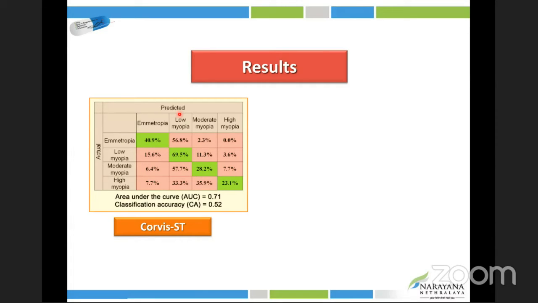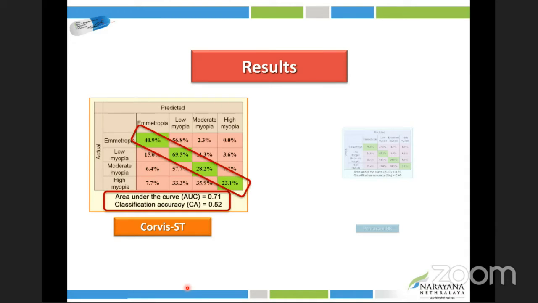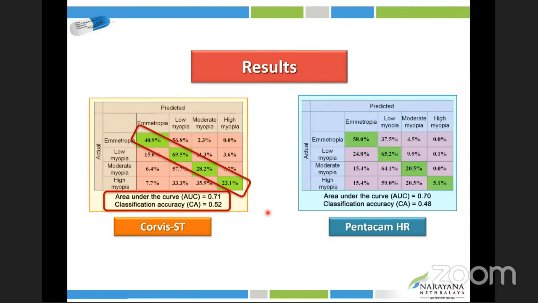Yes, go ahead, Sumita. Okay, so this was a correlation with respect to actual refractive error and the predicted refractive error. For emmetropes it was 40.9%, for low myopes it was 69.5%, and for moderate myopes it was 28%. The area under the curve was 0.71 for Corvus. If you look at Pentacam, this is how it was: 58%, 65%, 20.9%, and 5% for high myopes. So the area under the curve was again 0.71.